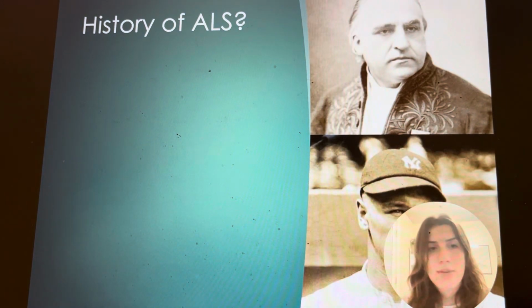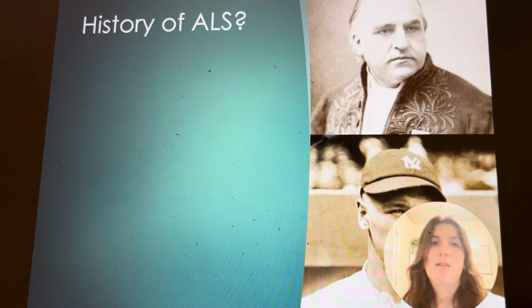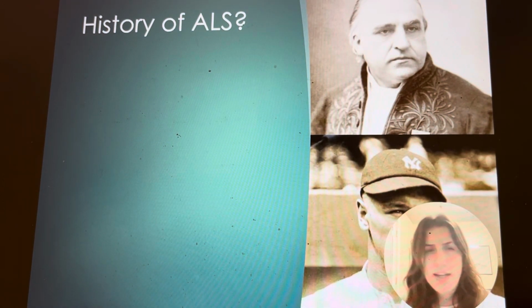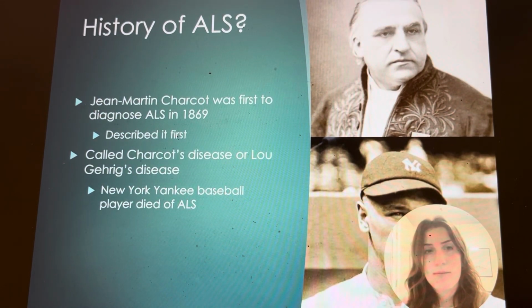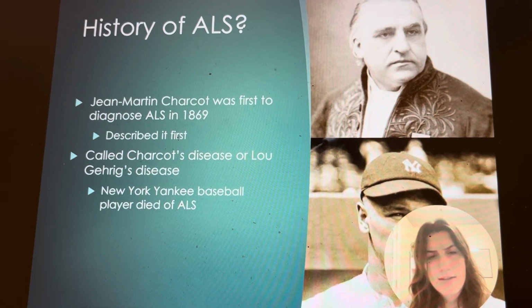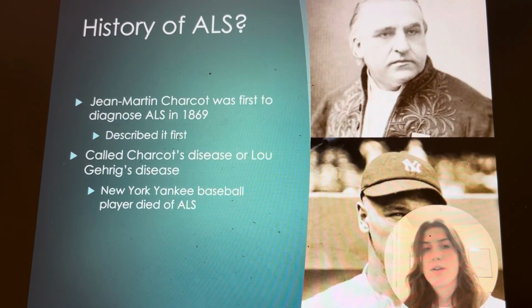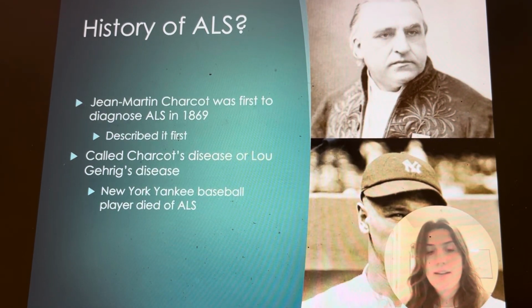History of ALS. It was discovered by Jean Martin Charcot. He was the first to diagnose ALS in 1869. He described it first and discovered the symptoms. It's called Charcot's disease, and Lou Gehrig's disease as well, after a New York baseball player who died of ALS and became well known for the disease.